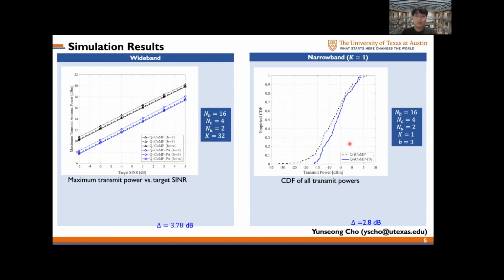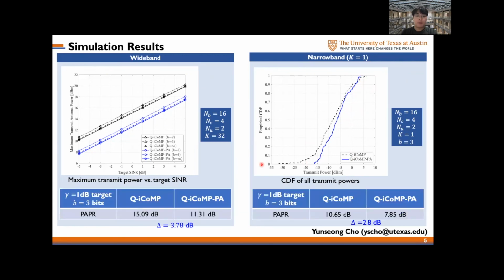We can observe 2 main advantages from this figure. The first thing is the operating range. The blue CDF has clearly narrower operating range, which can enhance efficiency of power amplifiers. In addition, you can capture the gap between the rightmost points from the 2 methods, which are the maximum transmit powers from each method. We also compare PAPR of both cases. Wideband case has about 4 dB gain, and narrowband case has around 3 dB gain.